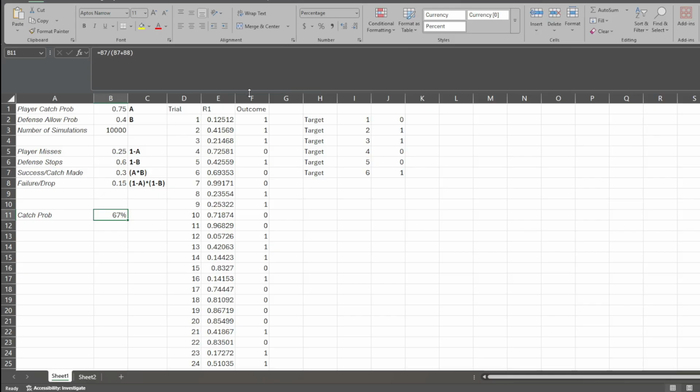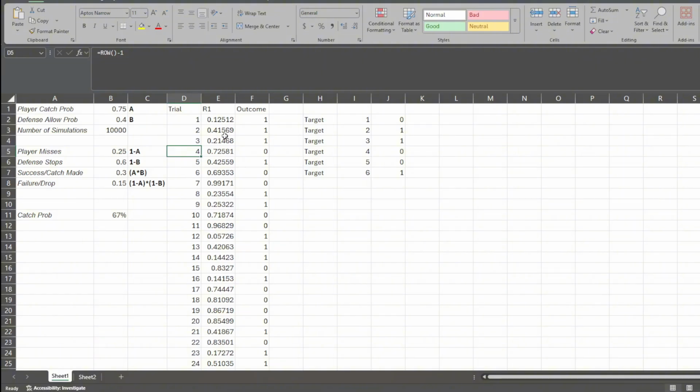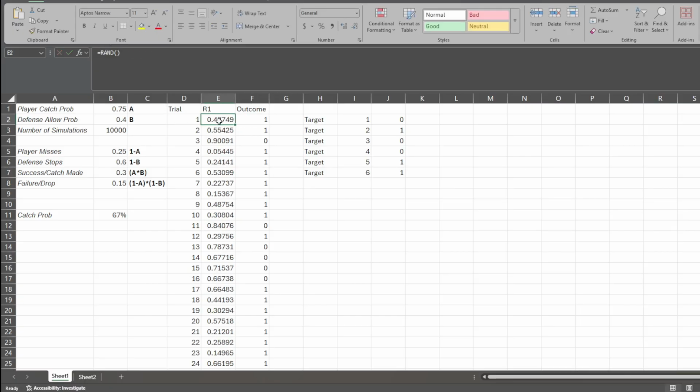You can run a whole bunch of simulations to try and calculate this. So here I went ahead and just put trial and then R1 and then outcome. Trial meaning, of our 10,000 that we're going to be running, what trial number is that? This is going to be a probability, and we're just going to use RAND and then open and close parenthesis. In Excel, that's just going to give you a number between 0 and 1. So here, again, it's just a random number.